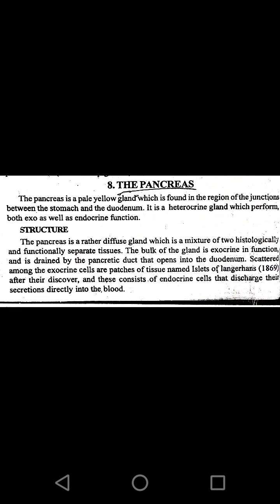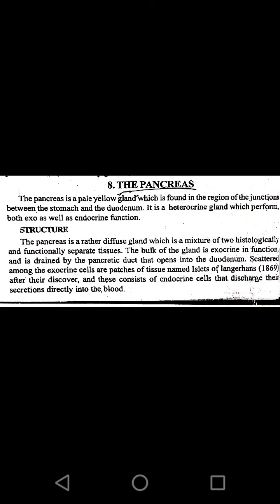In this class, we will start with the histology part. In that, I will start with pancreas. Sir has completed the basic aspects regarding histology. What is meant by histology? Then, sir has finished exocrine glands. So, what is meant by exocrine and endocrine glands?